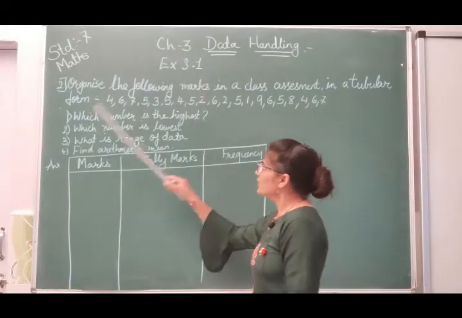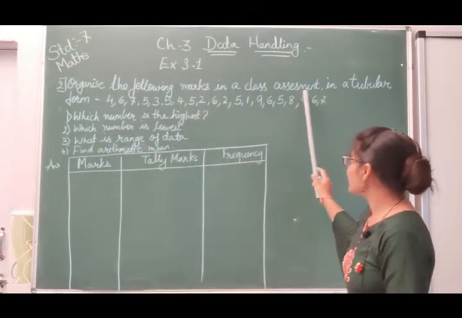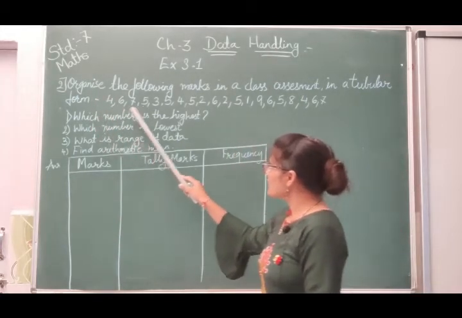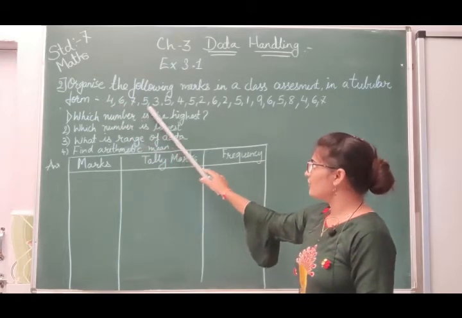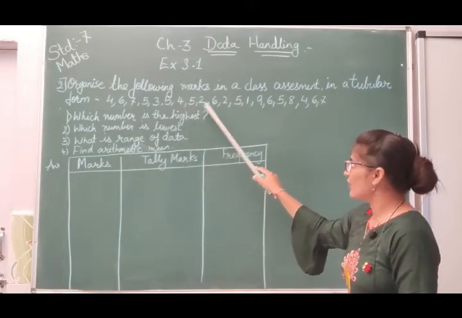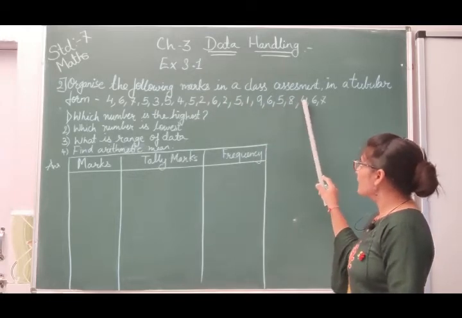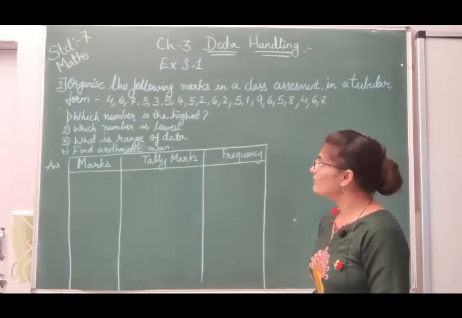Exercise 3.1. Question number 2. Organize the following marks in a class assessment in a tabular form. Here some marks are given to you. You can see 4, 6, 7, 5, 3, 5, 4, 5, 2, 6, 2, 5, 1, 9, 6, 5, 8, 4, 6, 7. Here some numbers are getting repeated.